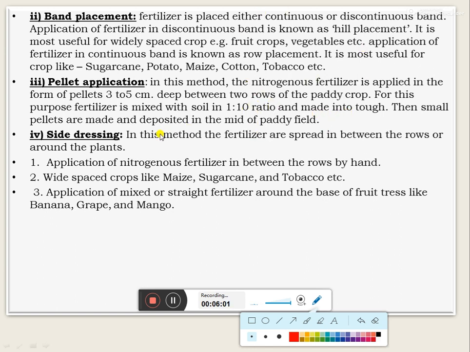Then side dressing. In this method, the fertilizers are spread in between the rows or around the plant. It involves the application of nitrogenous fertilizer in between the rows by hand for wide space crops like maize, sugarcane, and tobacco. Then application of mixed or straight fertilizer around the base of fruit trees like banana, grape and mango.